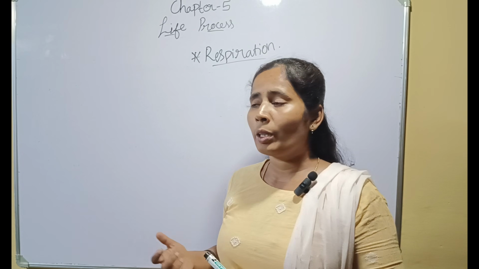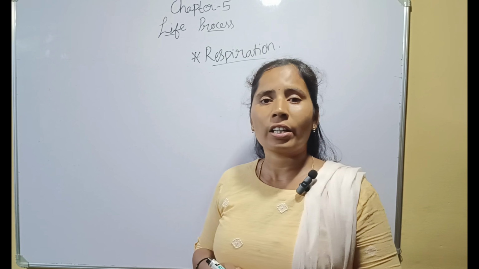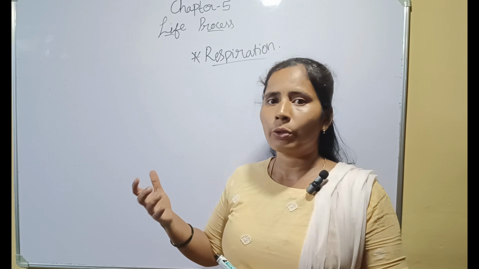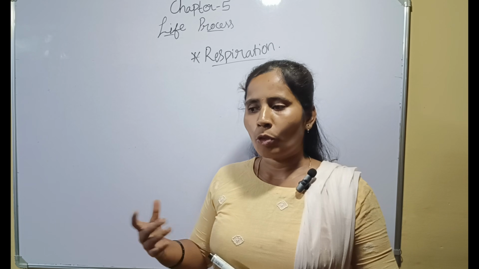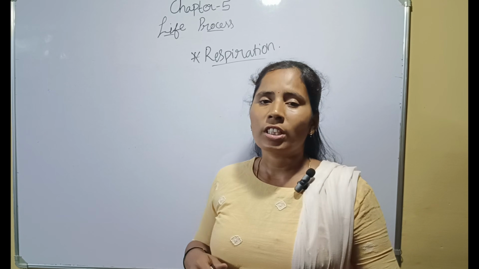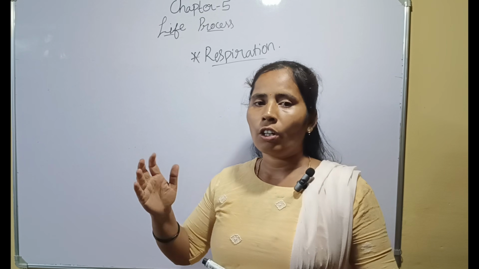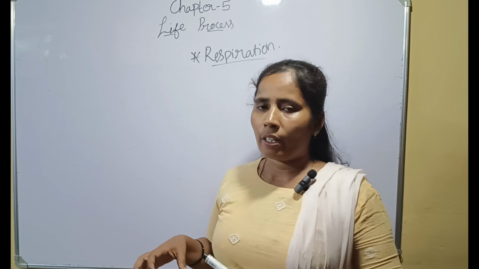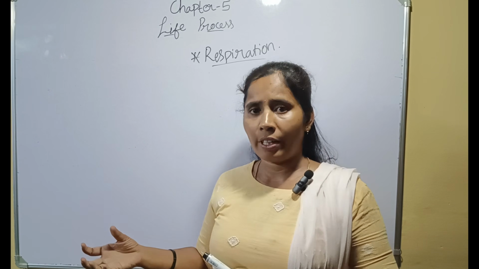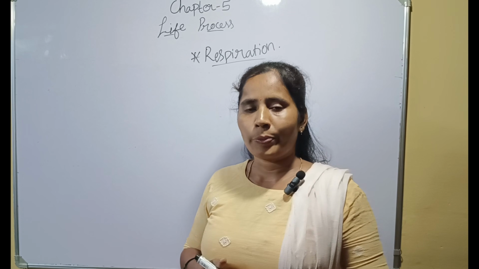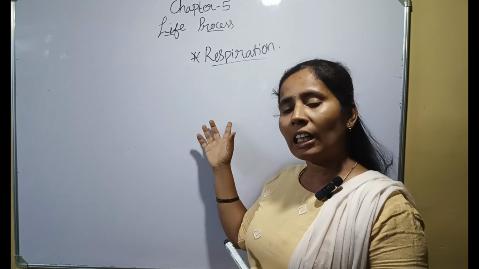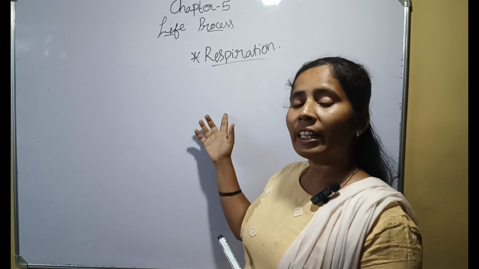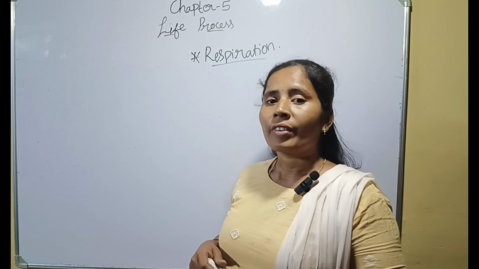In the same way, in human beings we have a specialized organ called lungs. We do respiration through these lungs. When we compare atmospheric oxygen and the oxygen in the water, there is a lot of difference. In water, the dissolved oxygen is very less compared to atmospheric oxygen. Hence, the rate of respiration in aquatic animals is higher than in terrestrial organisms.